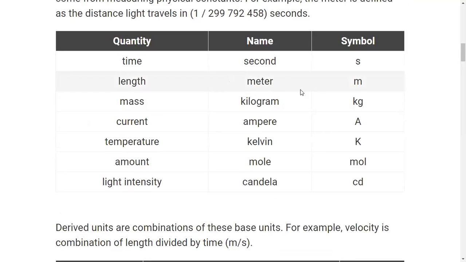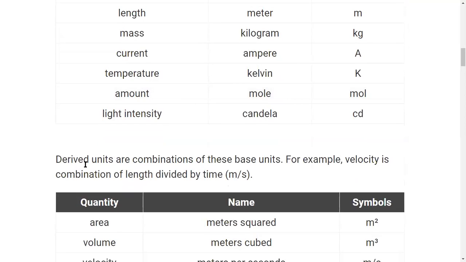If we know the 7 fundamental units of the 7 fundamental physical quantities, then we can give the units of derived physical quantities with the knowledge of the fundamental quantities involved in their expression.